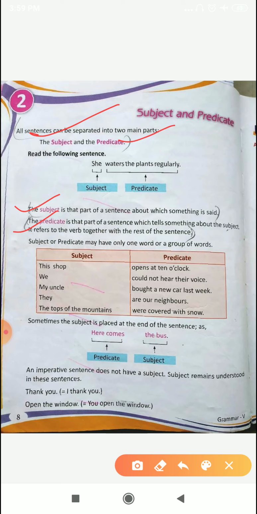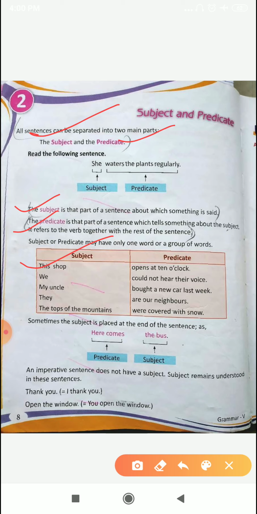Okay? Now, subject or predicate may have only one word or a group of words, as you can see in the table given below. This shop opens at 10 o'clock. Subject is this shop.